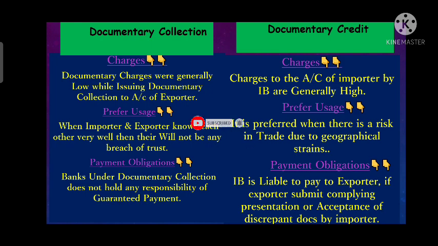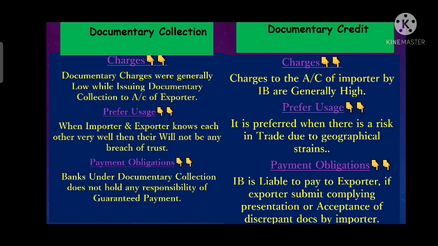The higher the tenor will be, the higher the charges will be. So the charges depend on the value and the tenor for which that LC is issued. Whereas in documentary collection, there is a fixed portion of charges which is levied from the exporter, and it is generally too low if we compare it with documentary credit.